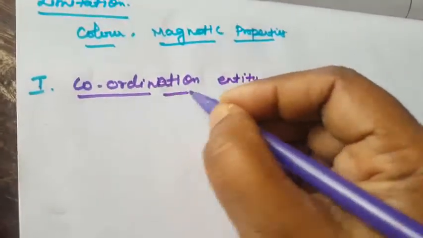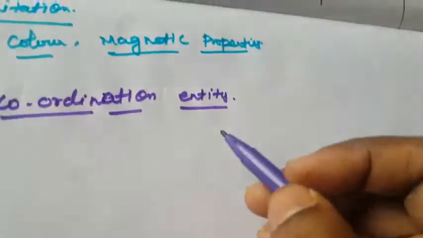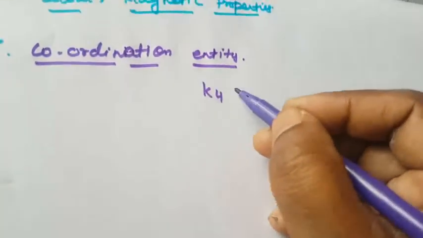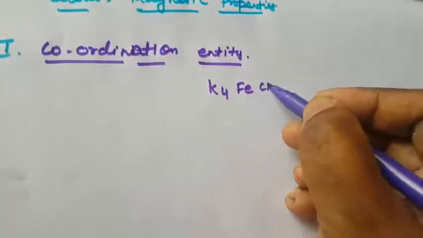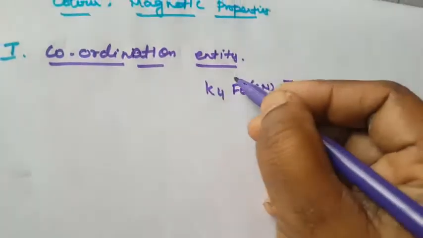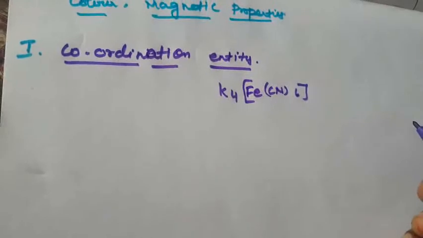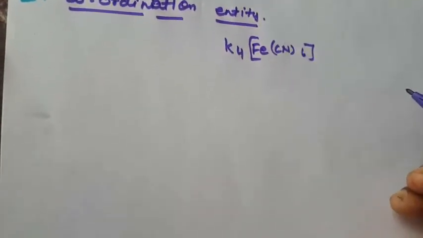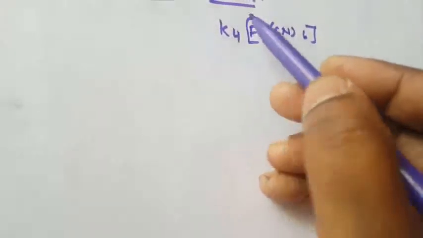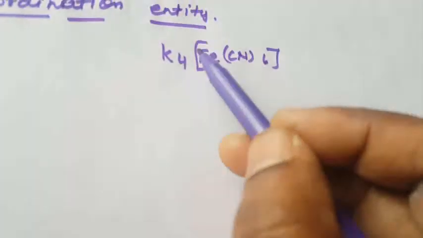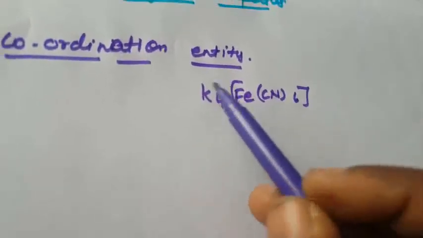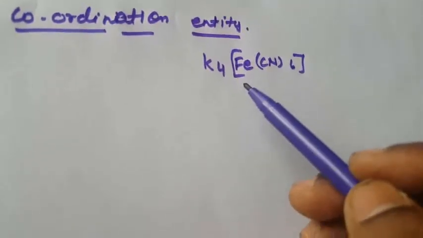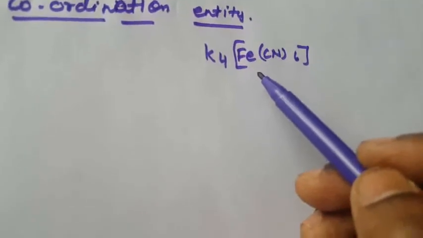Just see clearly. I will use one example throughout this lesson: K4[Fe(CN)6]. What is meant by coordination entity? It is the central metal, usually, and the array of atoms or groups of atoms attached to it. Simply understand that whatever is inside the square bracket is called the coordination entity.